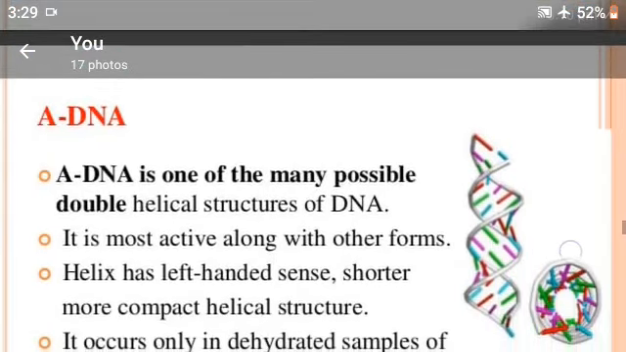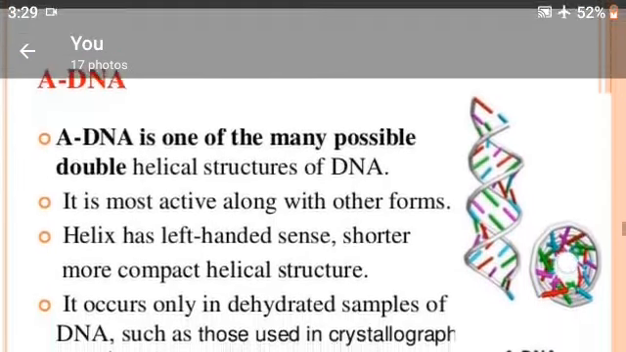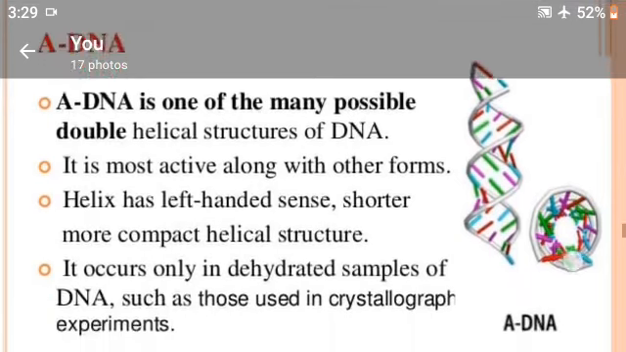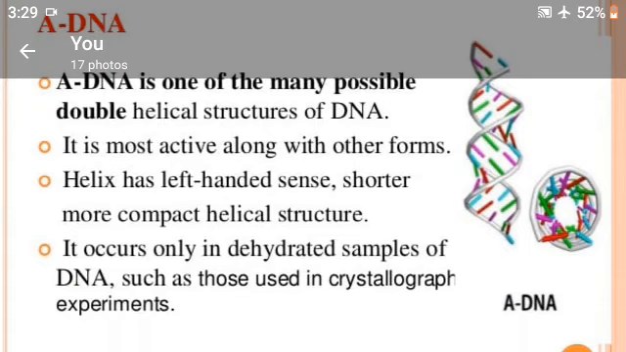Types of DNA. A DNA is one of the many possible double helical structures of DNA. It is the most active along with other forms. The helix has left-handed chains. It has a shorter, more compact helical structure. It occurs only in dehydrated samples of DNA, such as those used in crystallography experiments.